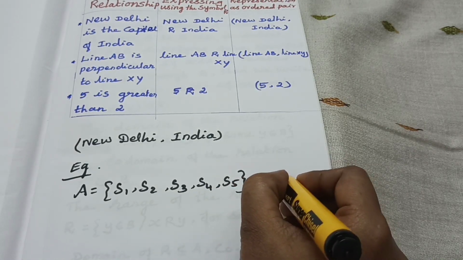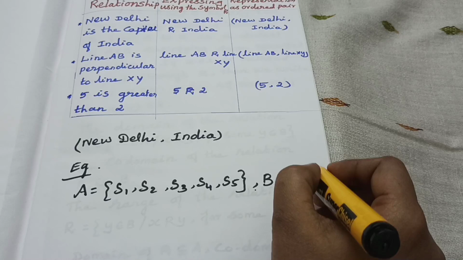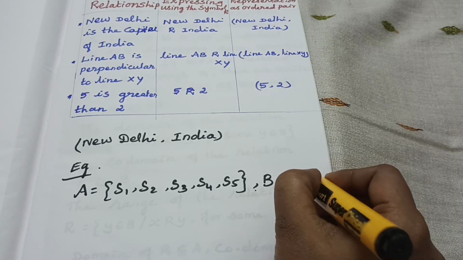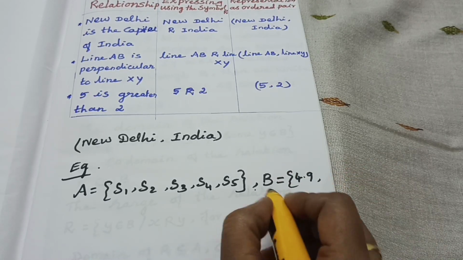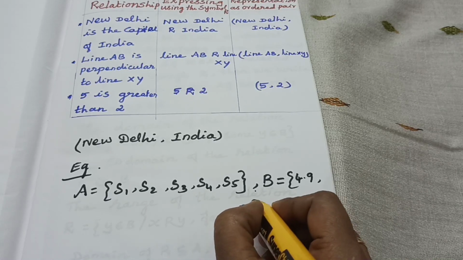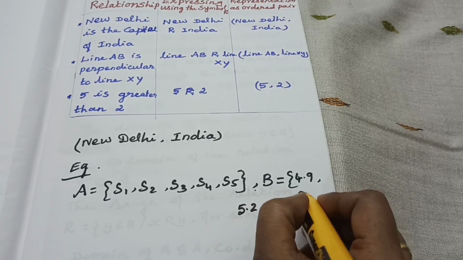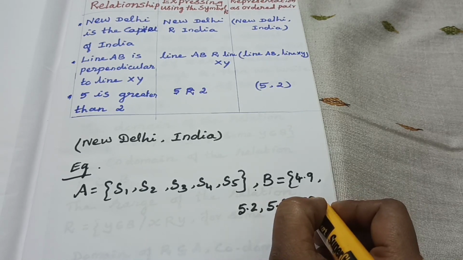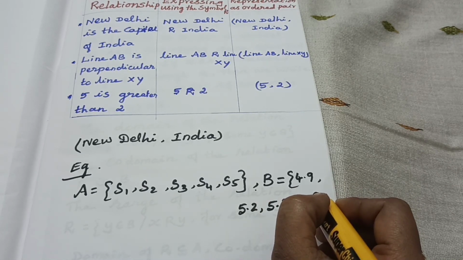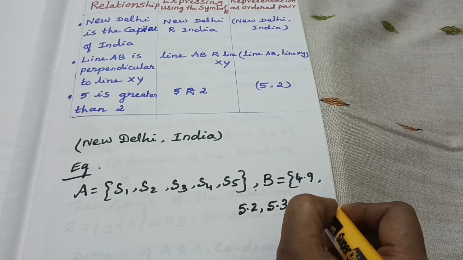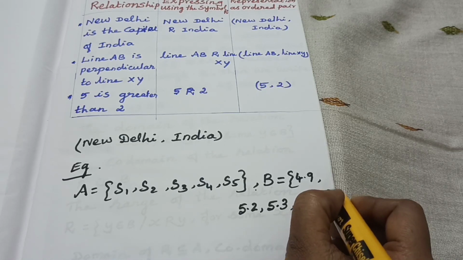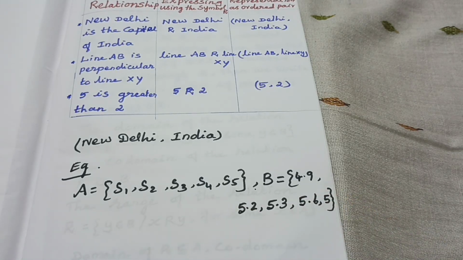That is set B: 4.9 feet, 5.2 feet, 5.3 feet, 5.6 feet, then 5 feet. Like that I am giving.